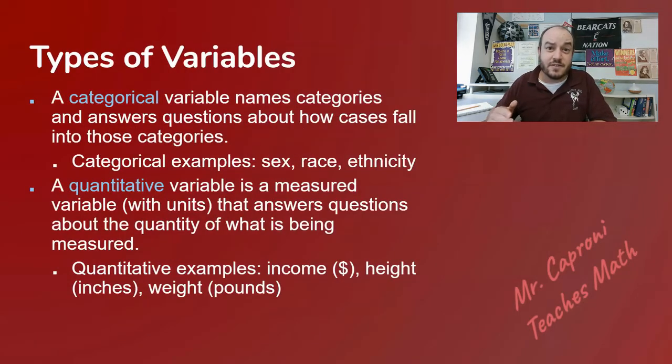There are two types of variables. First off, there is categorical, and then there's also quantitative. Here's the difference between the two.